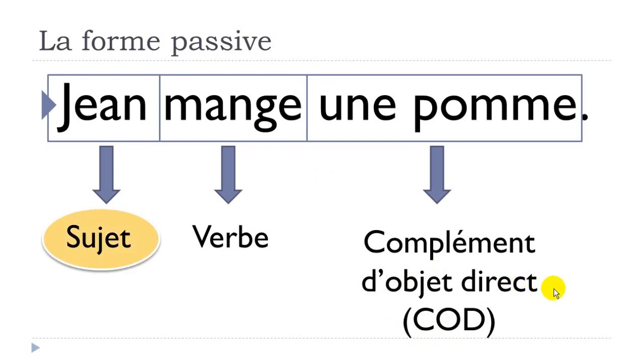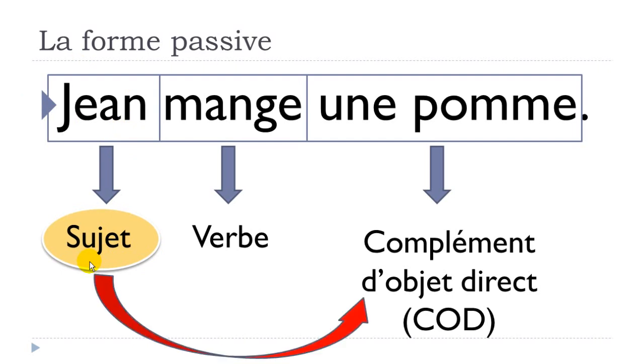And then, if you think about a sentence like that, Jean mange une pomme, well, the important thing in this sentence is the subject, okay? For one good reason, it's just because we start with it. And as it's here in the first place, we tend to think that this is the most important thing of the sentence, okay?